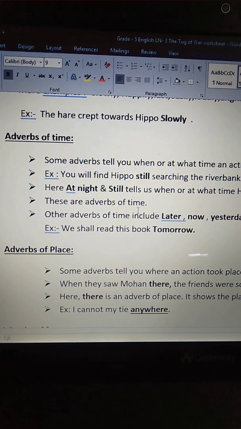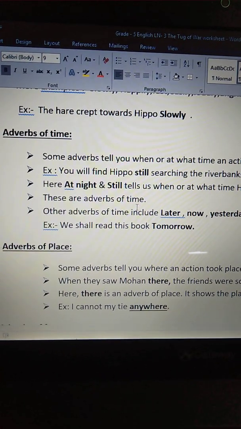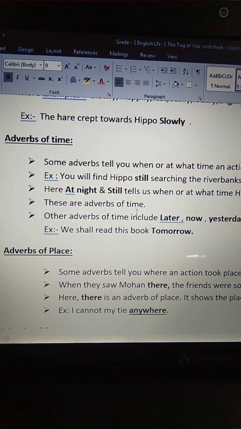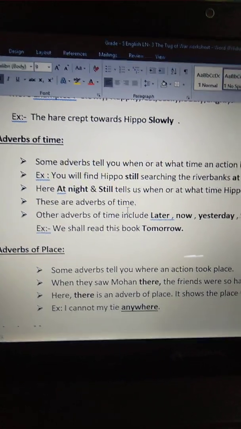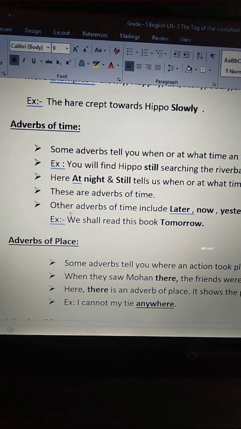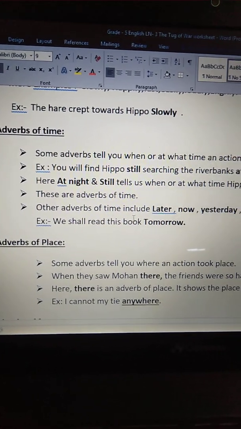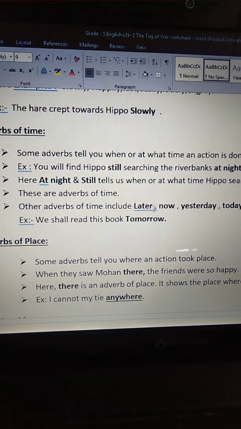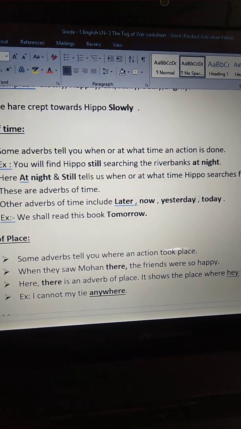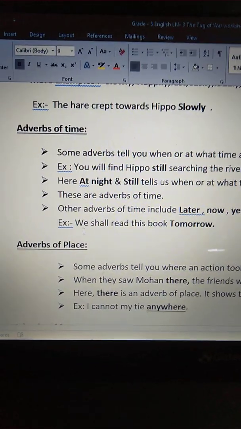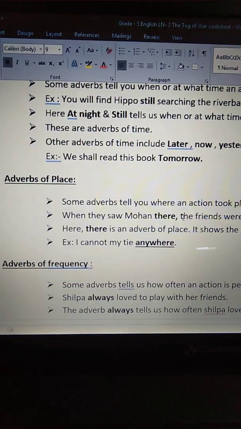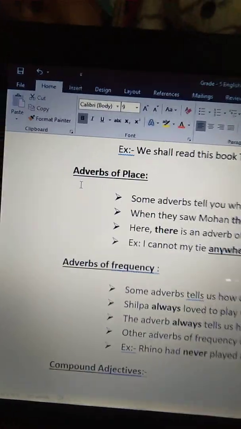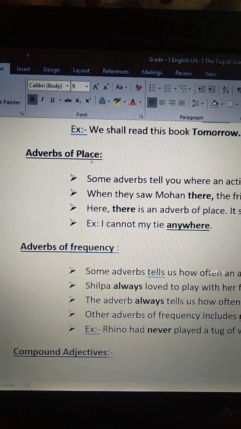So, adverbs tell us a particular time, or when or at what time an action is done. Okay. So other adverbs of time include later, now, yesterday, today. For example, we shall read this book tomorrow. Okay, like this. Now, adverbs of place.